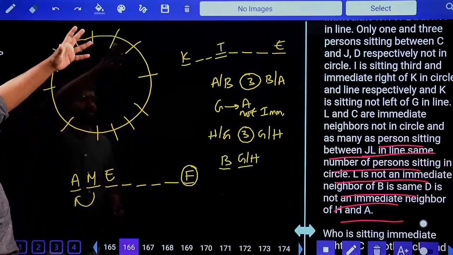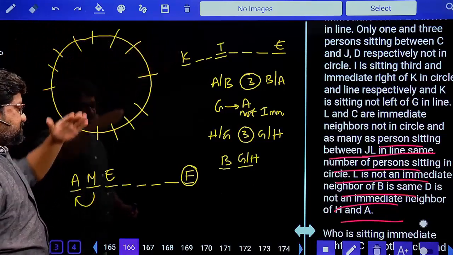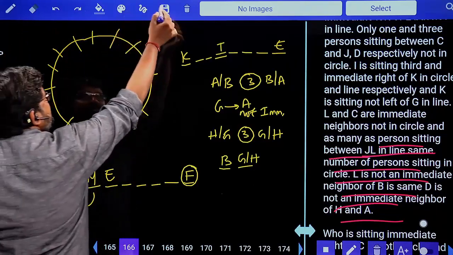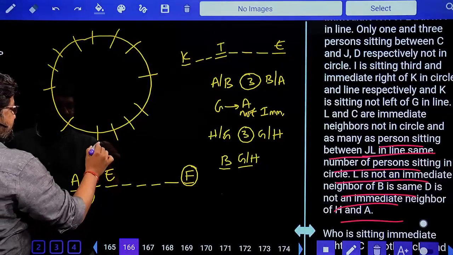Even if you go with K and E also, you will get the same answer, because here also you are covering 8%, and here also we are covering 8%. So what I try to do is, I'll start with this 8%. So what we'll do is, we'll take E here first.